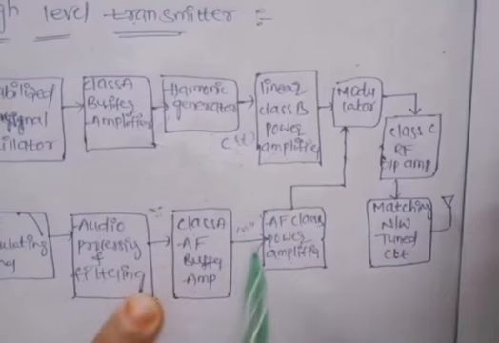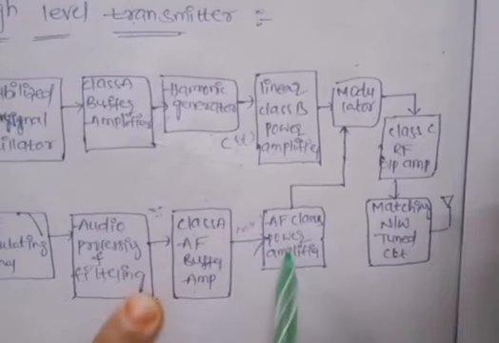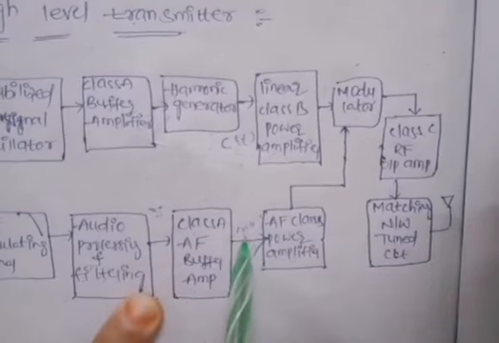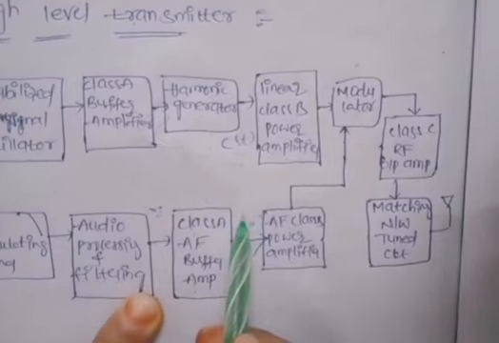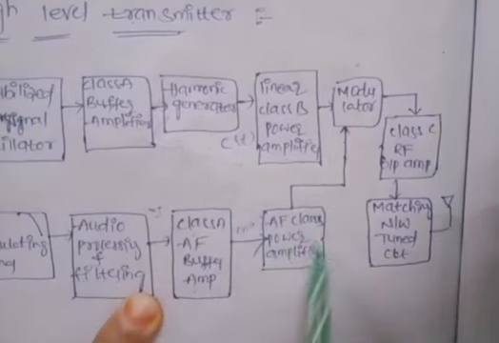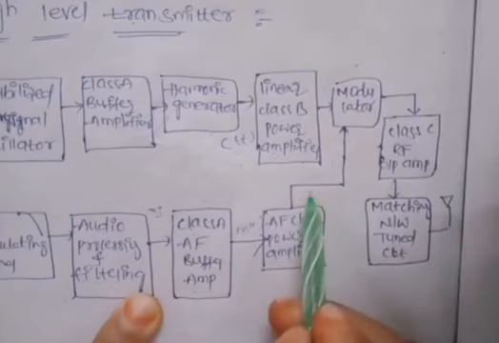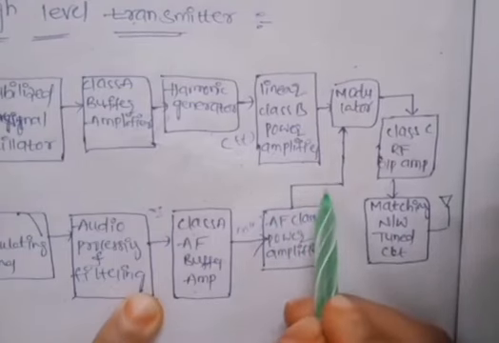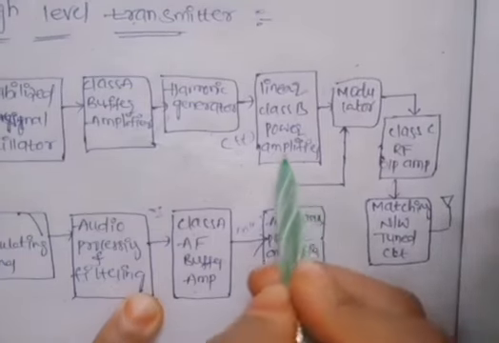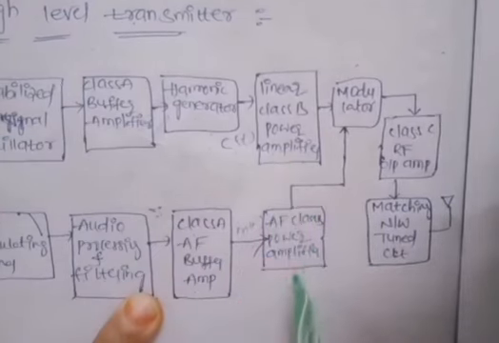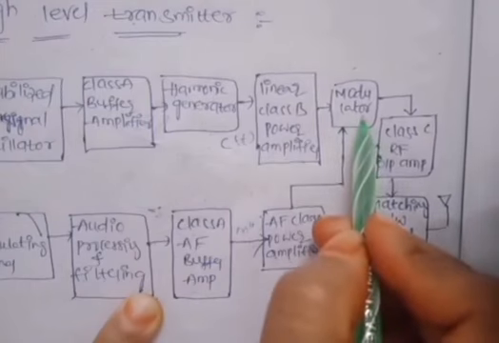Before this class B power amplifier, our message signal has low power levels. After passing through this class B power amplifier, the power levels of M of T will be increased. So here the C of T power levels and the M of T power levels are both increased before the modulation process.